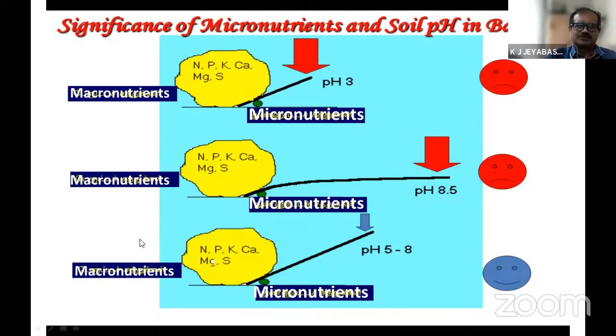Otherwise, the presence of macro and micronutrients is not helpful. Mere presence of a micronutrient in proper proportion is not enough; we also have to consider the suitability of soil pH. A soil pH of 5 to 8 should be there. We have to properly balance the soil pH, otherwise we cannot manage the nutrients. So soil pH plays a major role in any crop cultivation.